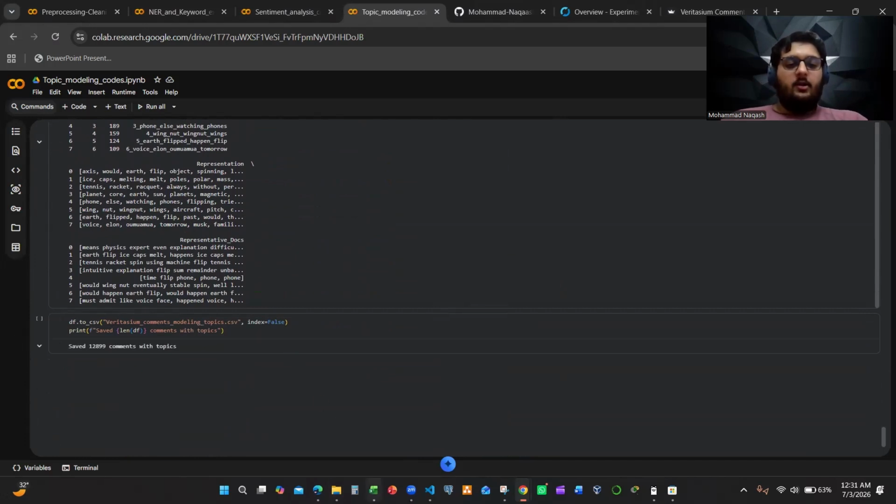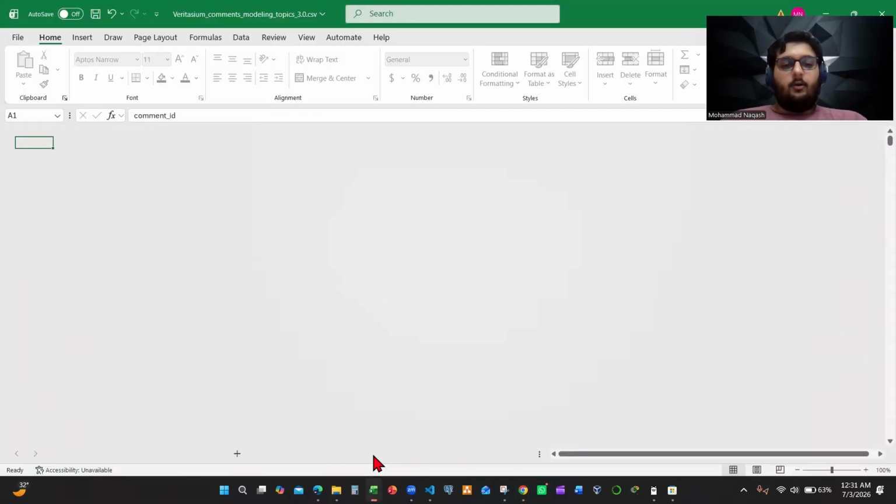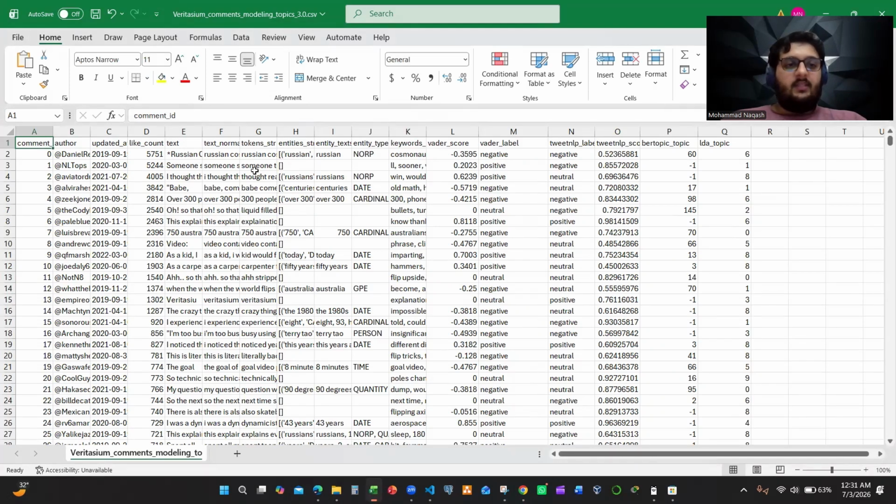Now after all of this, our CSV file looked something like this. It is a lot, but it has all of it from all of the processes, saved everything: the entity strings, entity types, keywords, the VADER score, VADER label, Tweet NLP label, the two scores, the BERTopic scores, and the LDA topics that they belong to.